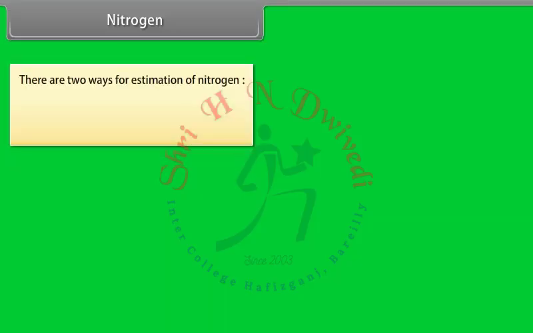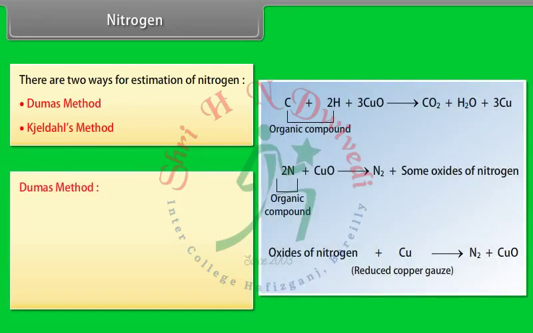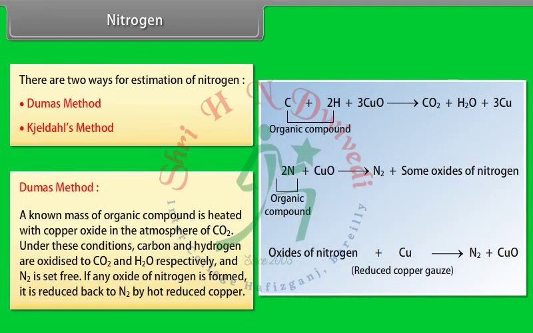Nitrogen. There are two ways for estimation of nitrogen: Dumas method and Kjeldahl's method. Dumas method: a known mass of organic compound is heated with copper oxide in the atmosphere of carbon dioxide. Under these conditions, carbon and hydrogen are oxidized to carbon dioxide and water respectively, and nitrogen is set free. If any oxide of nitrogen is formed, it is reduced back to nitrogen by hot reduced copper.